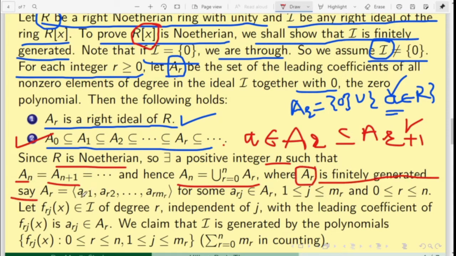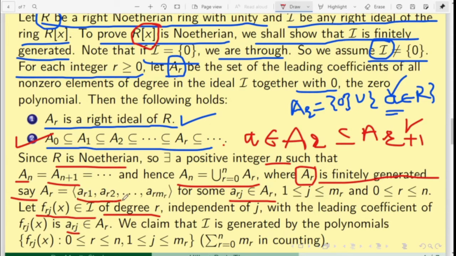Let it be generated by the elements a_r1, a_r2, up to a_rm_r. Since a_rj belongs to A_r, there must be a non-zero polynomial in I of degree r with leading coefficient a_rj.